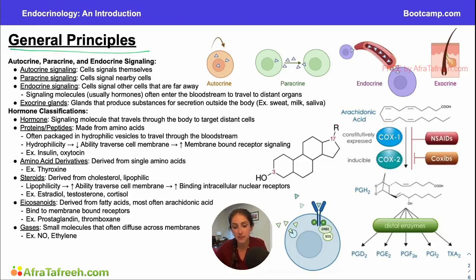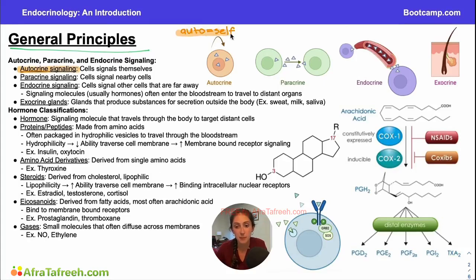Okay, now let's talk about some general principles of endocrinology. So first, we'll cover the different types of signaling. And the first type of signaling that I want to make sure that you're aware of is autocrine signaling. This root auto means self. So if I'm talking about an autobiography, that is going to be a biography about myself. If we are talking about autophagy, that is going to be a cell eating itself. Similarly here, we are talking about autocrine signaling. So that is going to be a cell that is signaling itself.